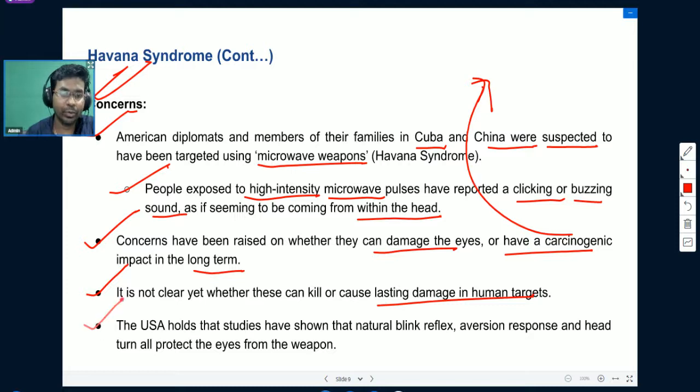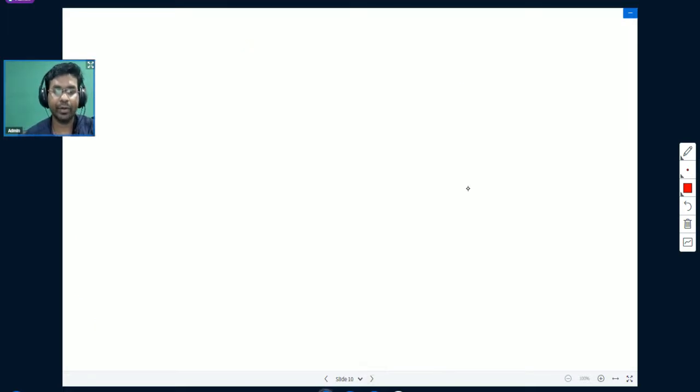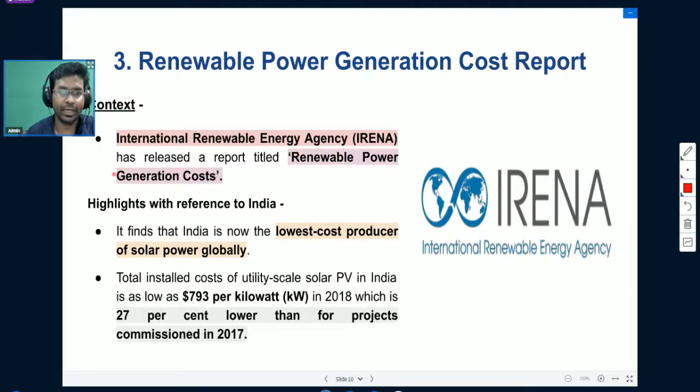The United States of America holds that studies have shown that natural blink reflex, aversion response, and head turn all protect the eye from the weapon. Like we can protect our eye by turning our head, and we can take some responses like our eyes also reflect. So the thing is eyes are mostly protected, but it causes some kind of problem in our cognitive abilities.